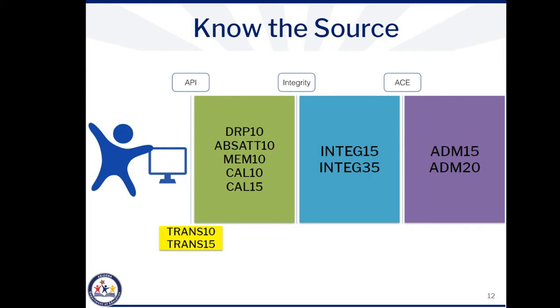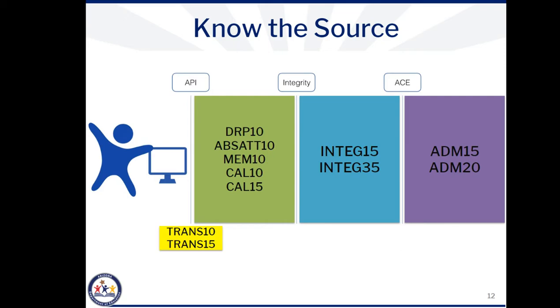A report is generated every time your student data interacts with the process in AZEDS. When the data flows into the API, transaction reports are generated called the Trans 10 and Trans 15 reports. These reports are explored in detail in the first video of this series. There are many reports that are generated when student data flows into AZEDS. In the second video in this series, we reviewed the Stud 10, Stud 15, Stud 72, SPED 10, and ELL 10 reports. In this webinar, we will review the DRP 10, ABSAT 10, MEM 10, CAL 10, and CAL 15 reports.